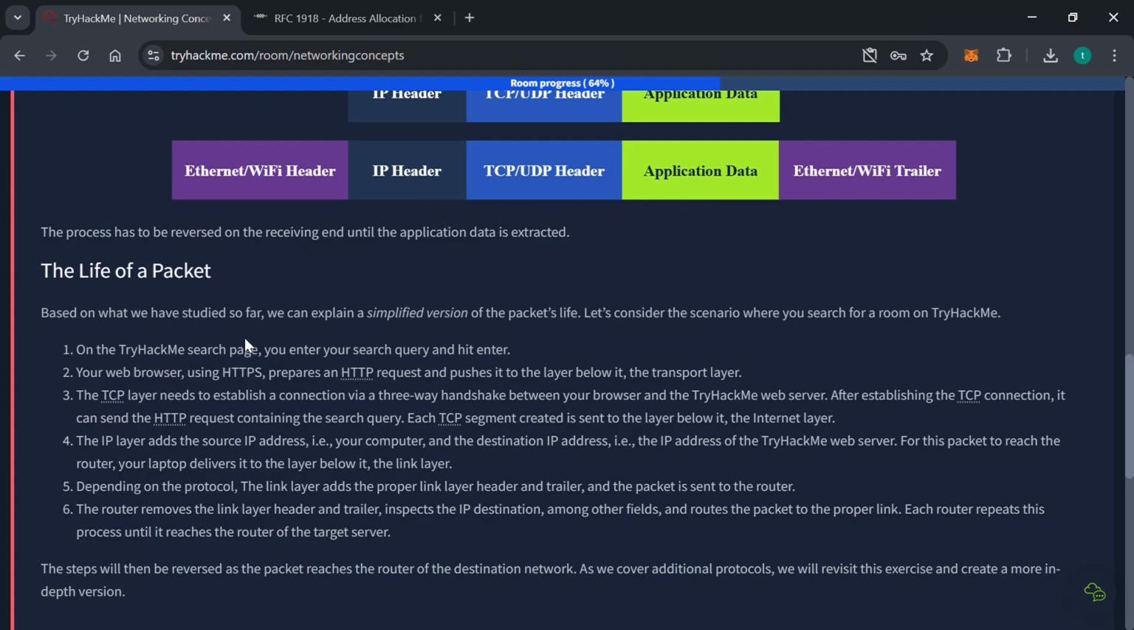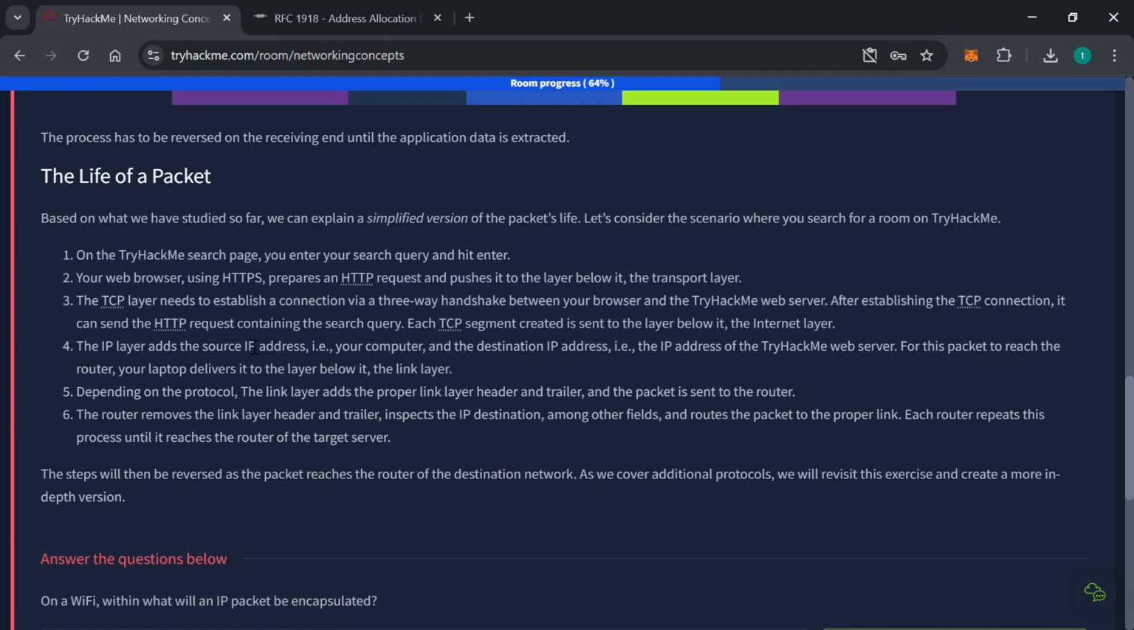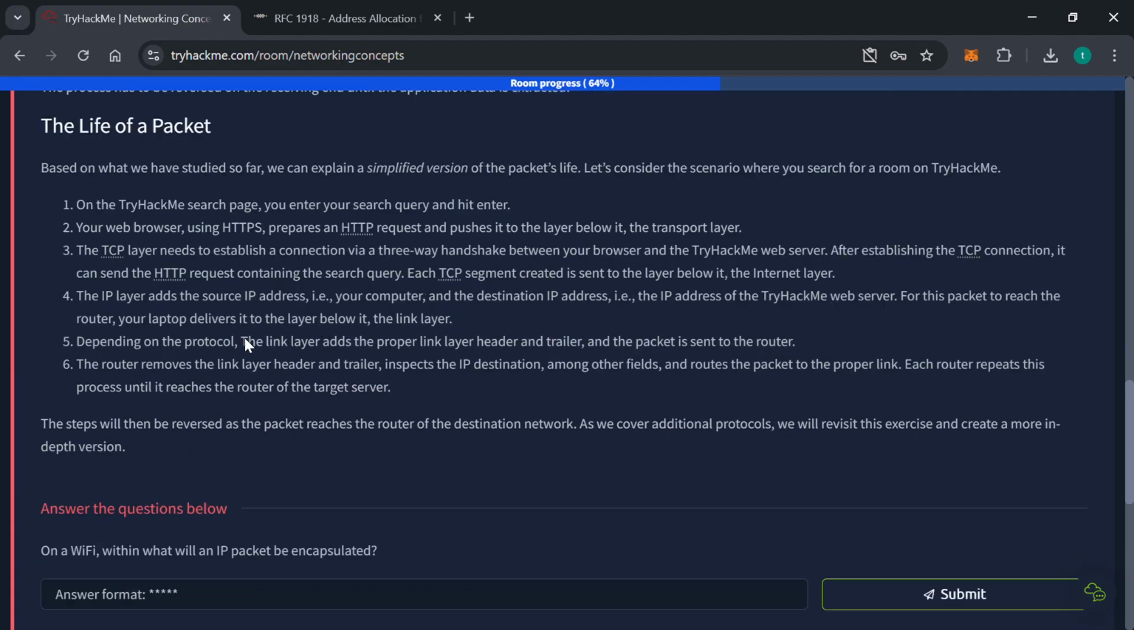Each router repeats this process until it reaches the router of the target server. This step will then be reversed as the packet reaches the router of the destination network. As we cover additional protocols, we'll revisit this exercise and create a more in-depth version.